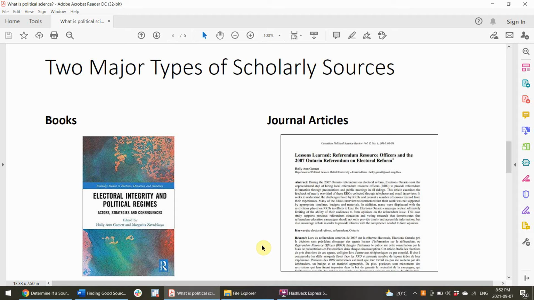There's two major types of scholarly sources. There's actually more than two. There are a variety of different other options, but the two main ones that you're likely to run into are academic books and academic journal articles. Now, both go through a process of peer review. So that means that other scholars are reading that article or reading that book in advance to offer comments. And it's usually blind review, meaning that it is completely anonymous.